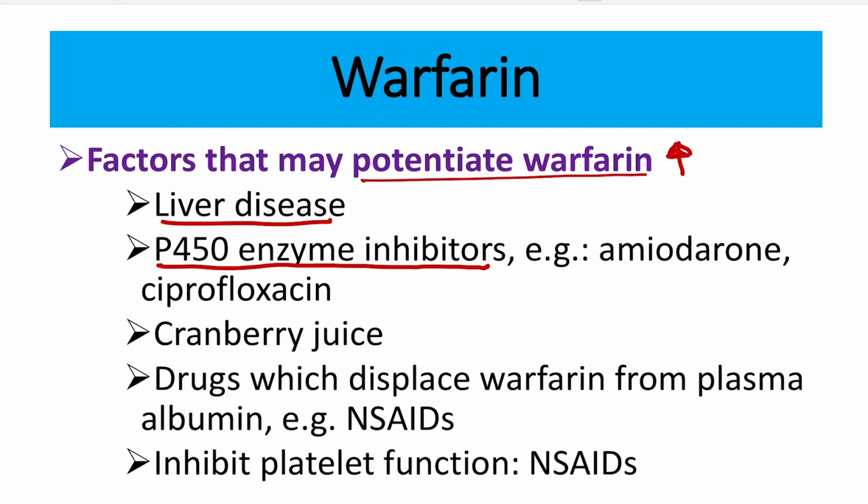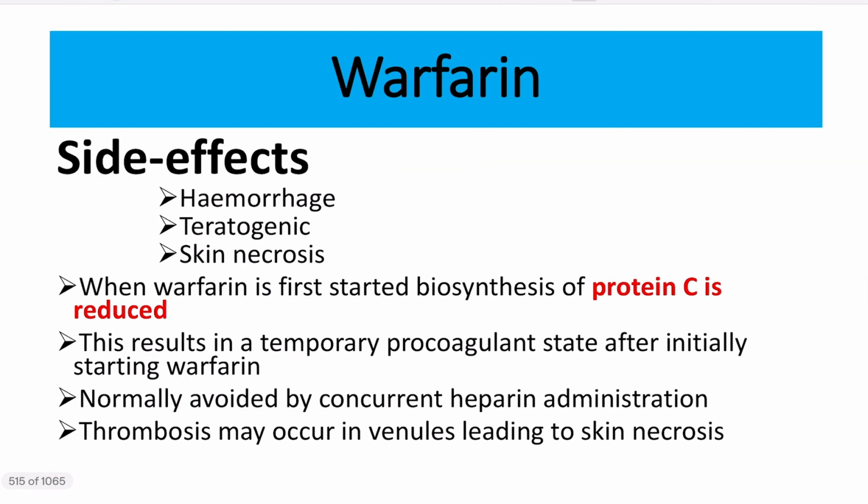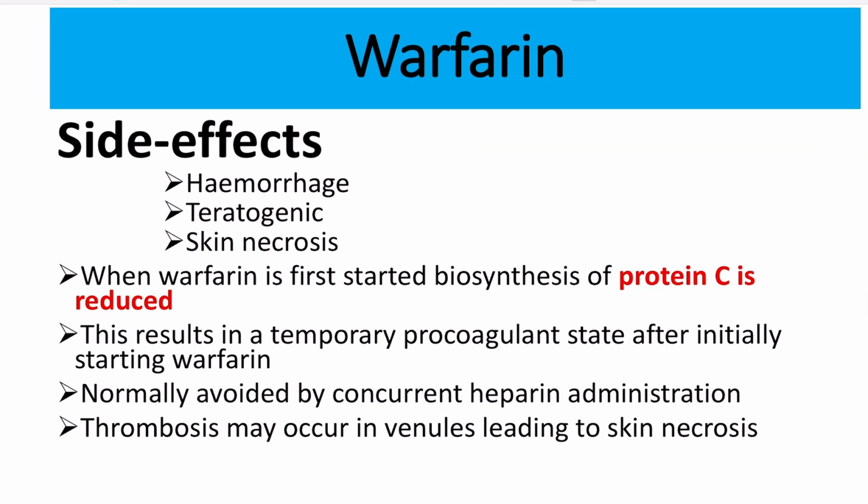Then cranberry juice, and certain drugs such as NSAIDs, which displace warfarin from plasma albumin and inhibit platelet function. Now some important side effects of warfarin.